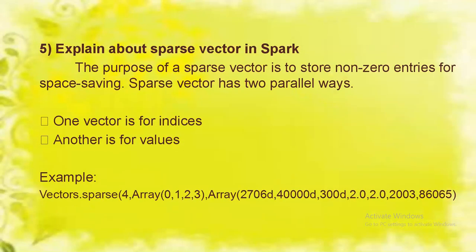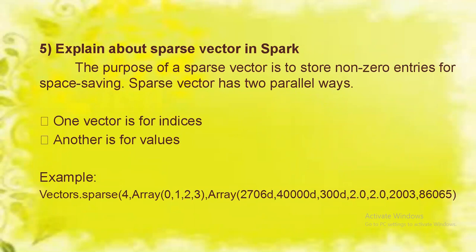And the last one for today's questions: explain sparse vector in Spark. The purpose of a sparse vector is to store non-zero entries for space saving. A sparse vector has two parallel arrays: one is for indices, another is for values. For example, I have provided an example.